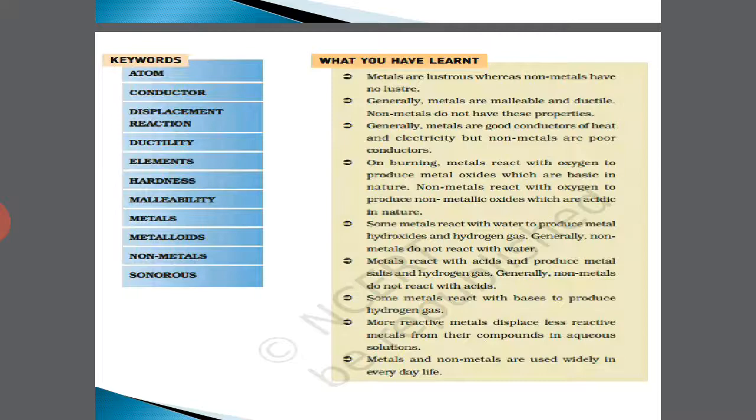Some metals react with bases to produce hydrogen gas. A more reactive metal displaces a less reactive metal from compounds in aqueous solutions. For example, copper is replaced by iron from copper sulfate solution. Metals and non-metals are widely used in everyday life, we all know.